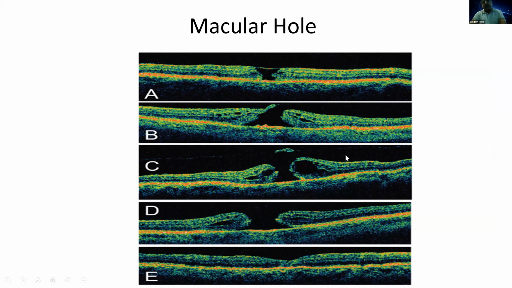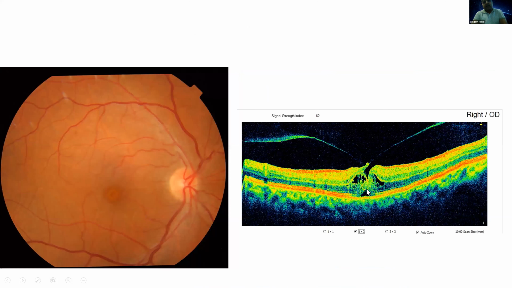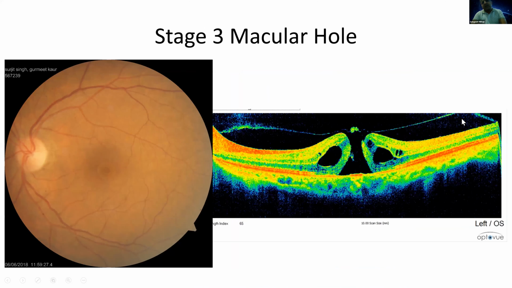And these are again some more patients. This is stage 1 macular hole. You can see that it is an occult macular hole. There is no hole opening as such, but again there is a traction and the hole is getting formed. It is still covered. This is stage 2 macular hole. This vitreous traction is now lifting the retina up, and the hole is opening up. This is the stage 3 macular hole with the operculum, and PVD is not complete. It is still present in the periphery.